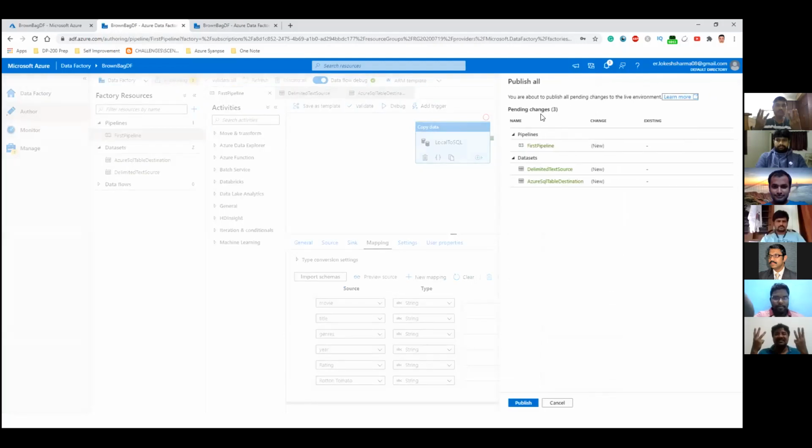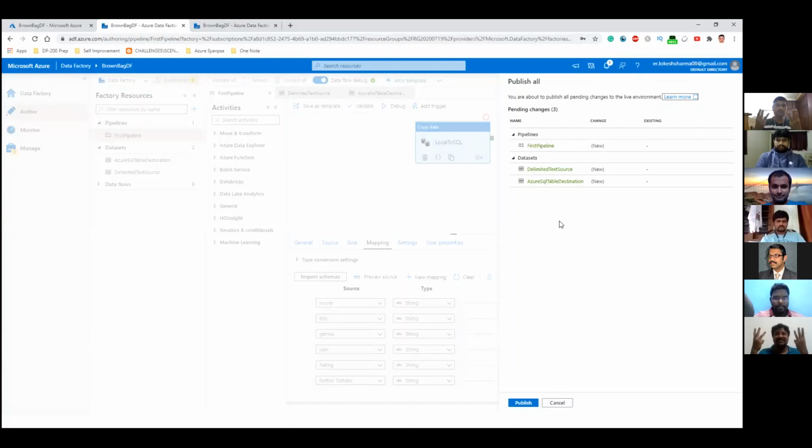You will get a summary of the work that you've done. This window is showing that you created 3 objects. 2 were datasets and 1 was a pipeline, and they have been classified correctly and given a green color, which means that these objects were created just now.